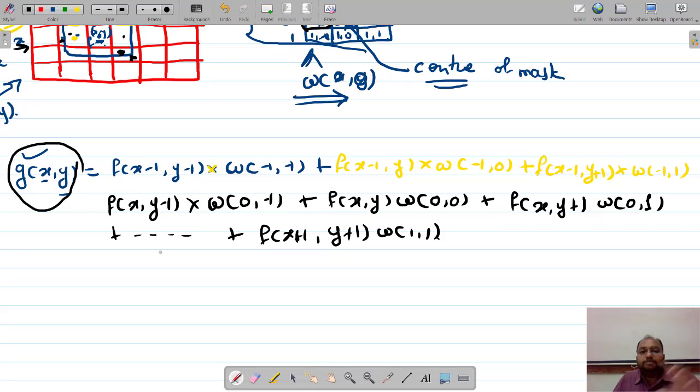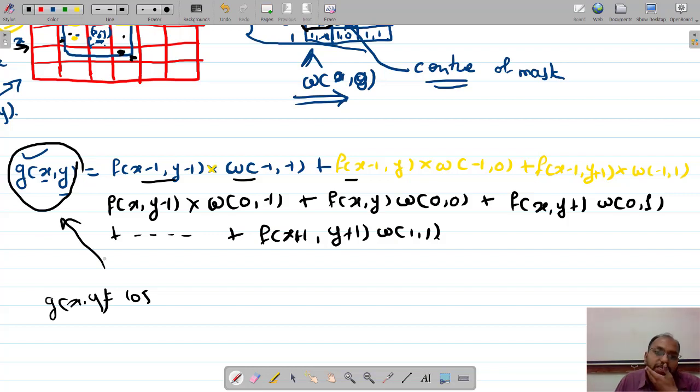Likewise we are going to do the multiplication and addition, that is the sum of products of all the pixel elements with the mask elements, and then we are going to get the new pixel value. Let us say it may be 105, it may be 106, likewise we will be getting those values. So that value we are going to put at that place, and we are going to repeat this process on each pixel, and then we will be getting a newly filtered image. Are you getting it?